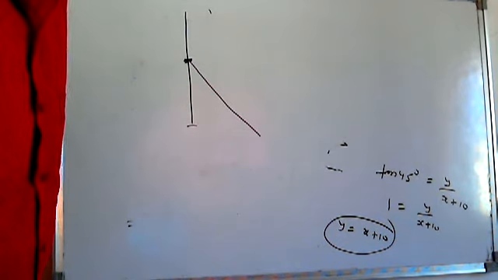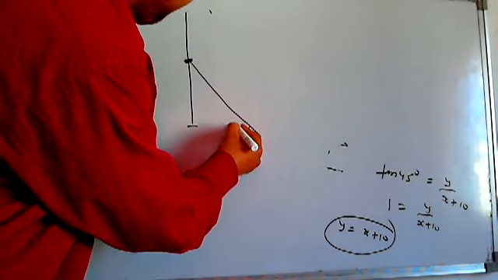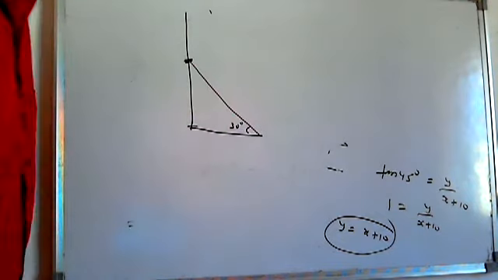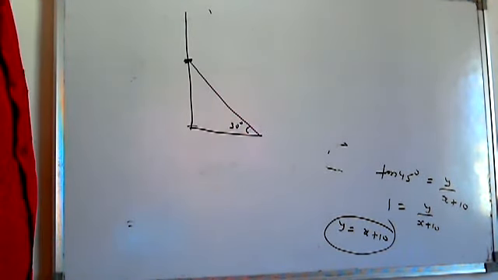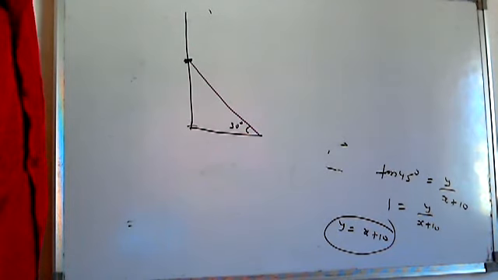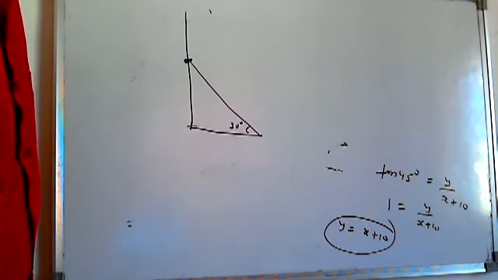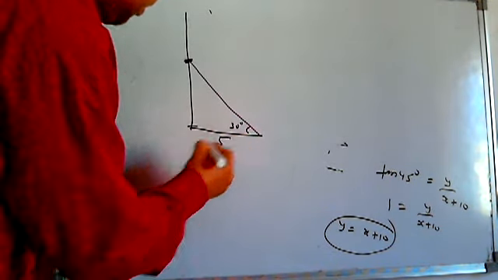The top of the broken part touches the ground at an angle of 30 degrees. Find the actual length of the tree when the point of contact is 5 meters away from the foot of the tree.